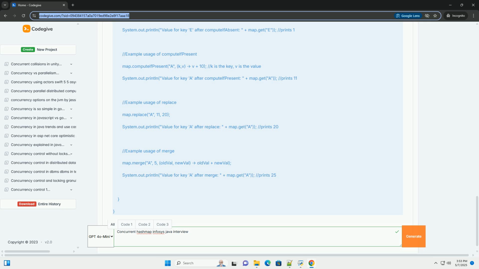Get, object key, retrieves the value associated with the given key. This is generally a non-blocking operation. It calculates the hash code, finds the appropriate bucket, and then traverses the linked list or tree within that bucket to find the key.